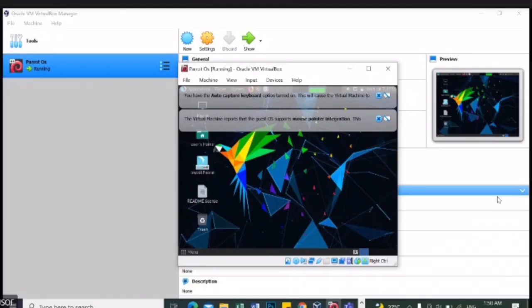Hi everyone! First of all, I would like to show you how to install Parrot OS in your virtual machine. So right now, as you can see, our virtual machine is already open, so all you have to do is click Install Parrot.